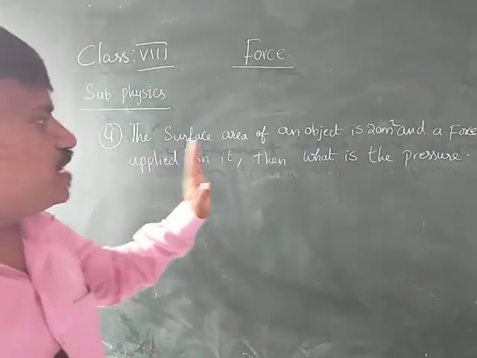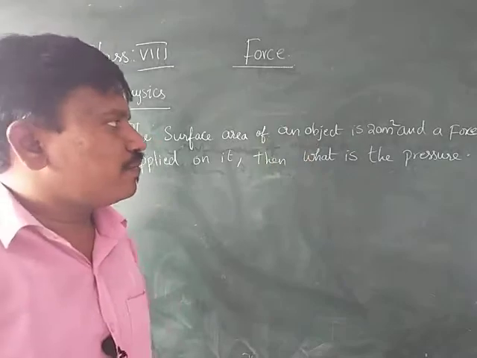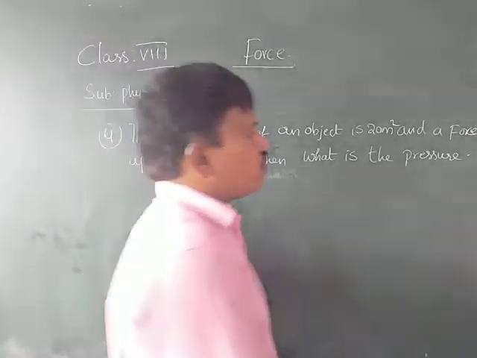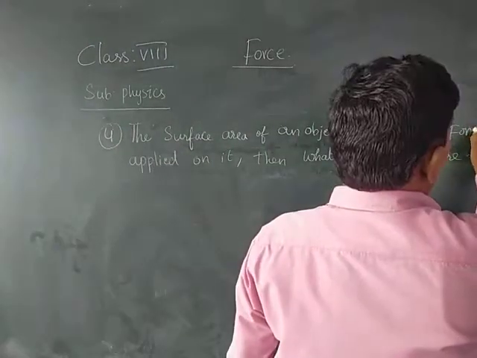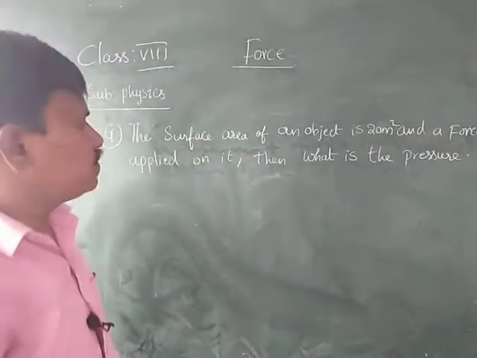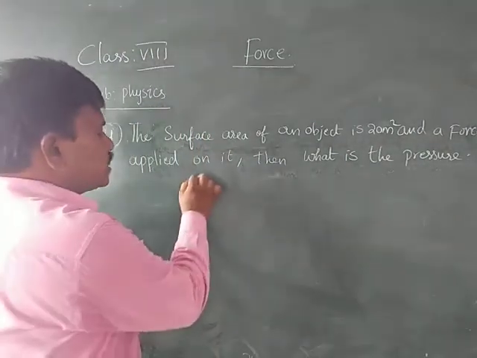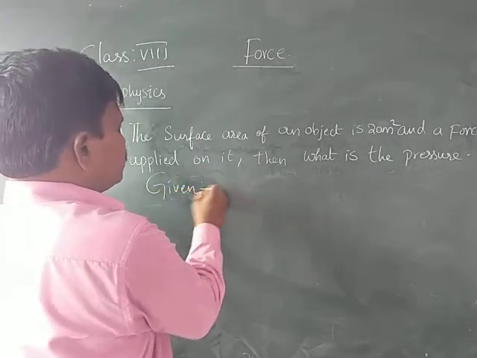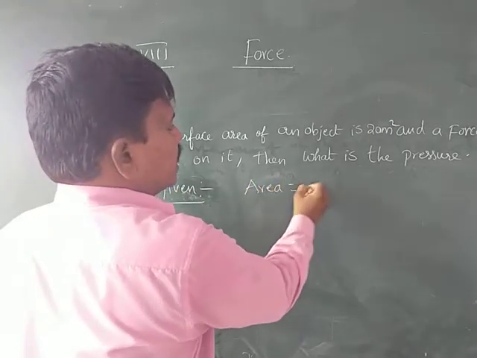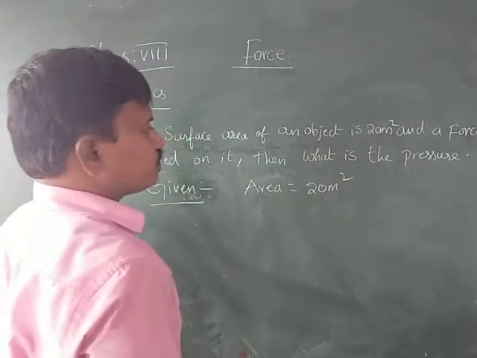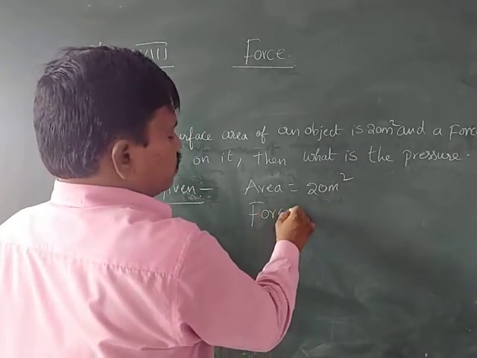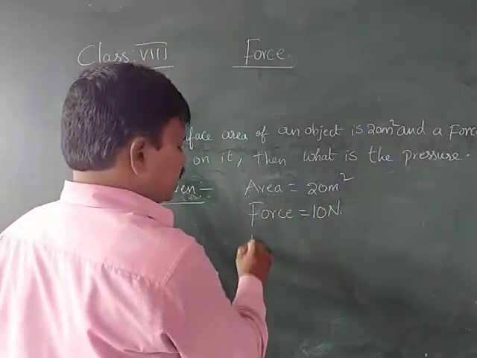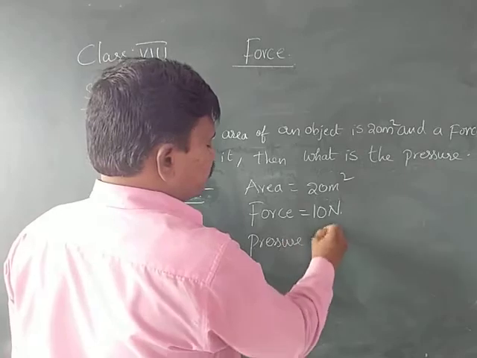Here the surface area of an object is 20 meters square. Normally the unit of area is meter square, and a force of 10 newtons is applied on it. Then what is the pressure? He is asking about the pressure. Here, first we should write what is given. Area is given: 20 meters square. Force is 10 newtons. What is he asking? Pressure.